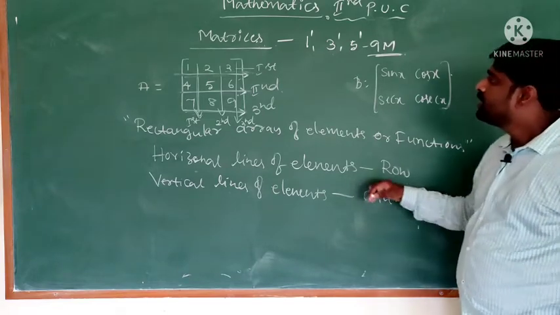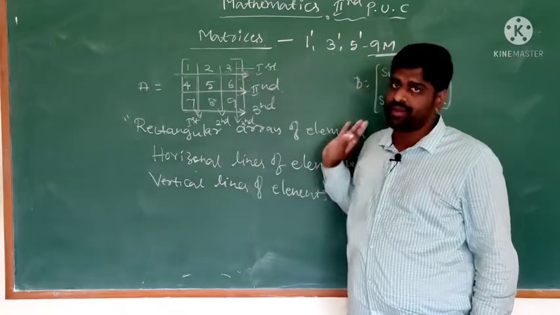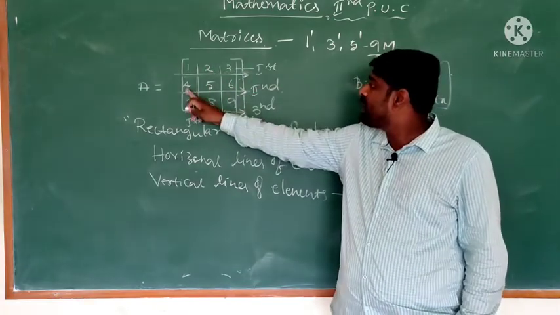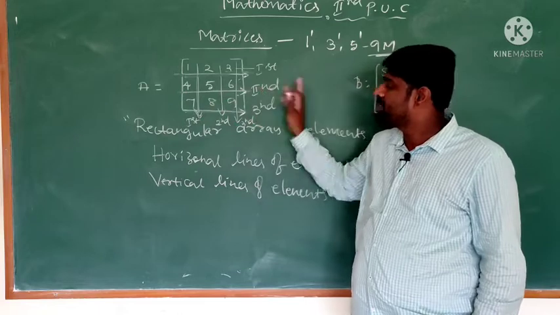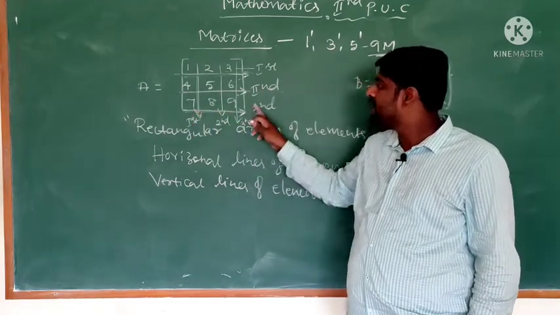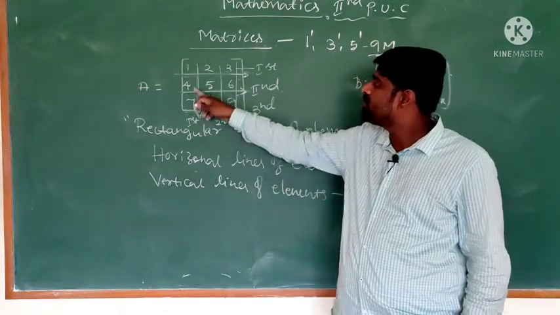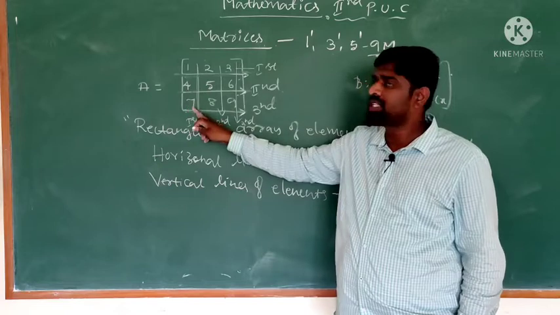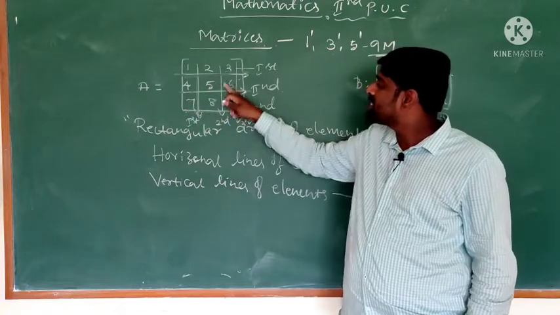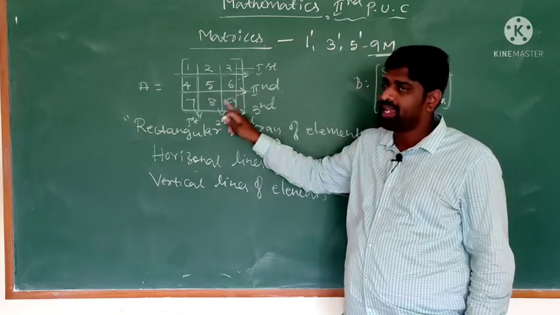Okay, so here, what are the first row elements? 1, 2, 3. The second row elements? 4, 5, 6. The third row elements? 7, 8, 9. What are the first column elements? 1, 4, 7. The second column elements? 2, 5, 8.